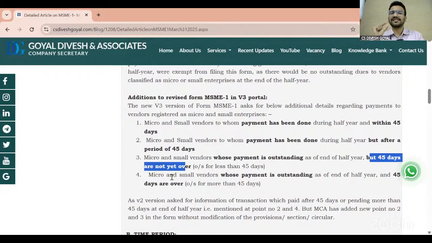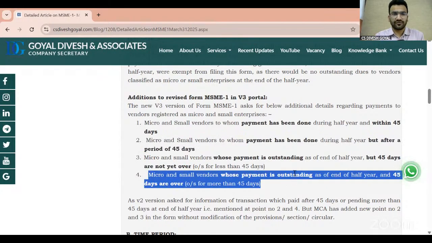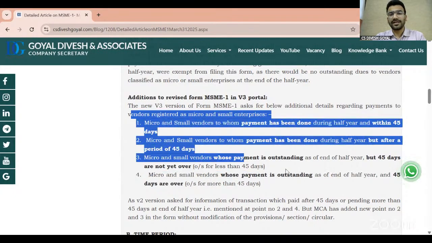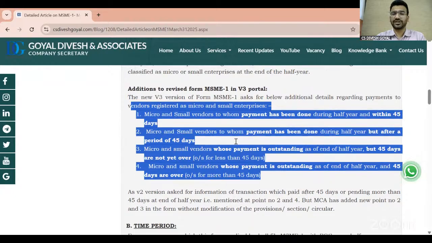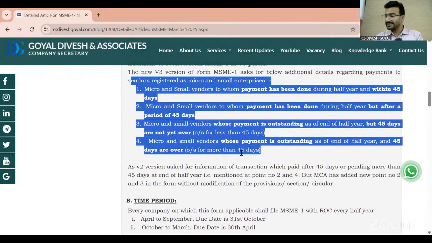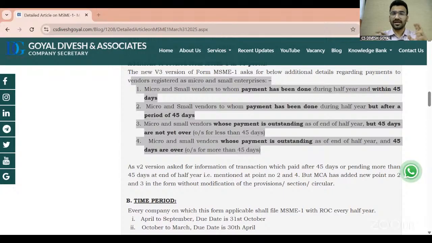So if we read section 405 with the circular, as per that, if we are falling under category number 2 and category number 4, then definitely we have to file this form. But as per the V3 form, we have to file this form in all these 4 conditions. So unless the ministry comes with any amendment in this form or any circular for clarification, we have to file this form with all these 4 information.